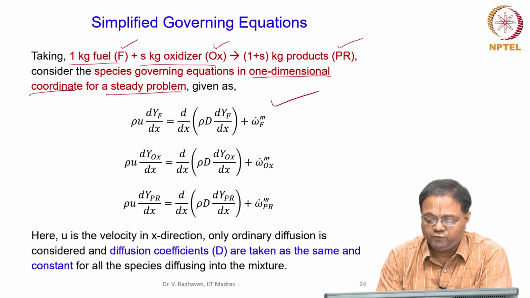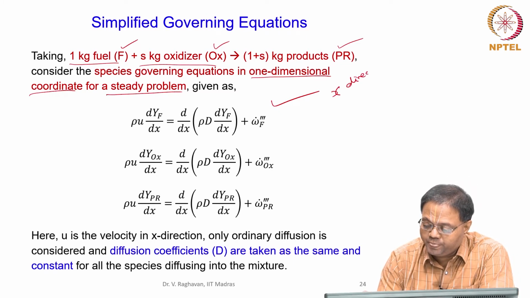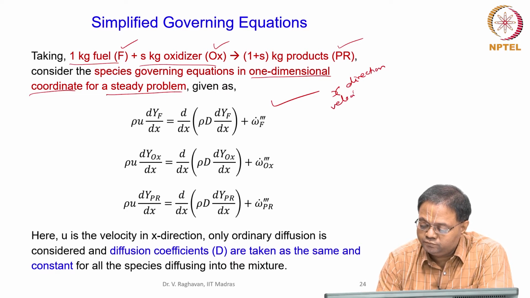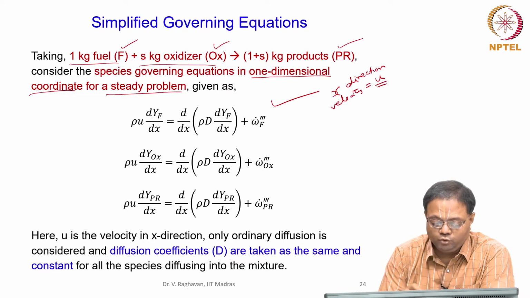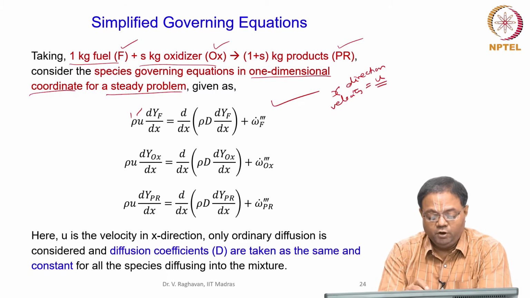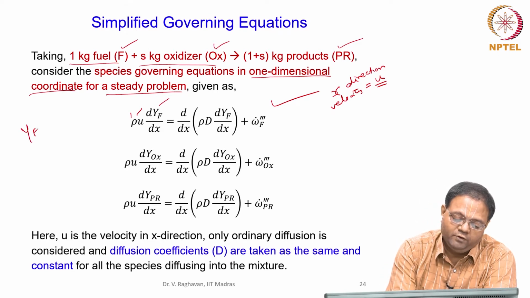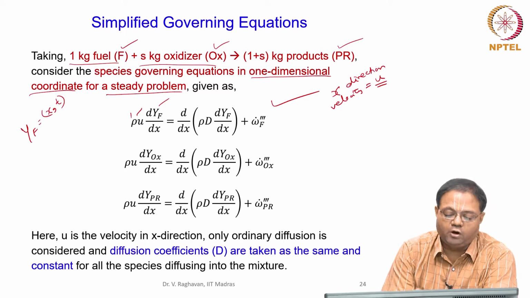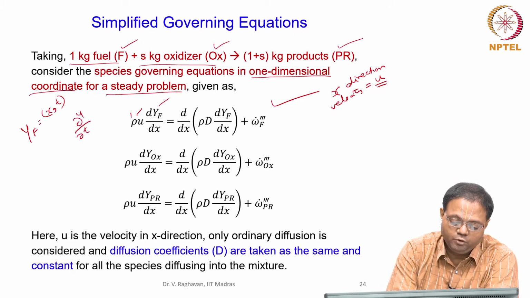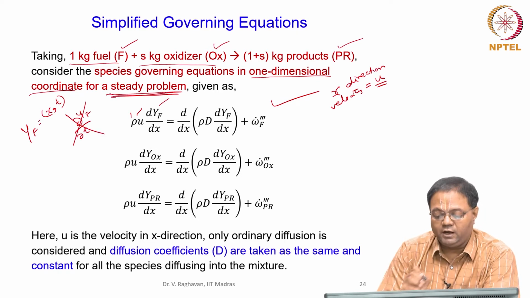So, when I write the conservation for fuel, what I get is the convective term. In the x direction, velocity is u, where u is the x direction velocity and rho is the mixture density. I am considering the mass fraction of the fuel, so dYF by dx. There is no transient term. If I put a transient term, then YF will be a function of x and t, and the ordinary differential equation will be converted into a partial differential equation. I will add this term. But now this is not there, steady problem, so I write an ordinary equation here.